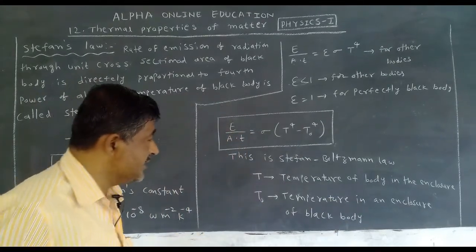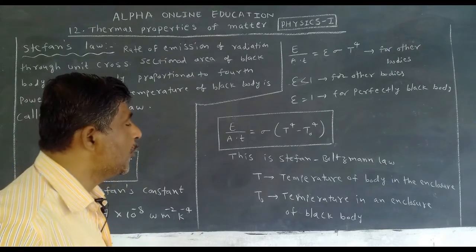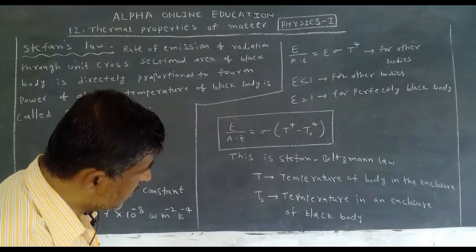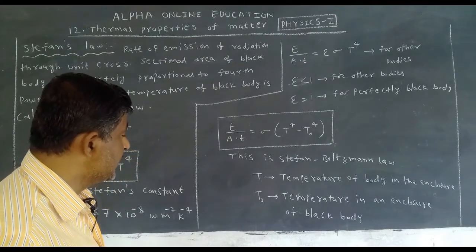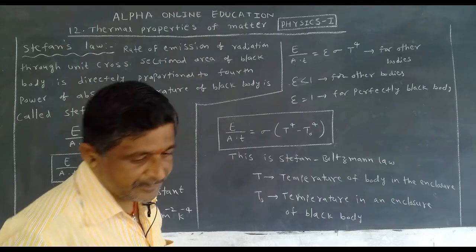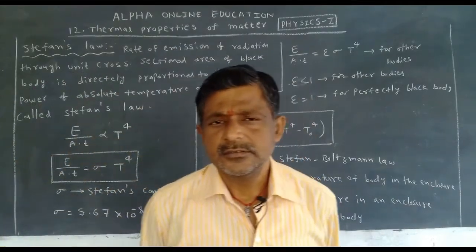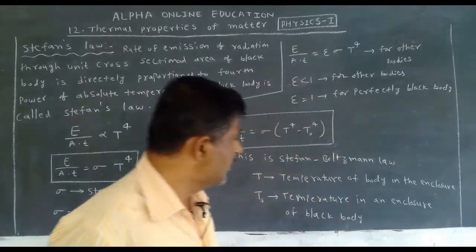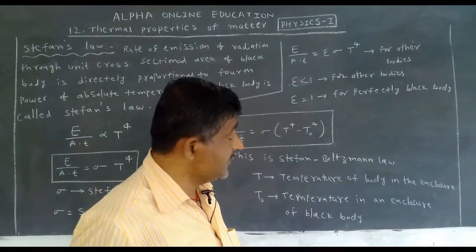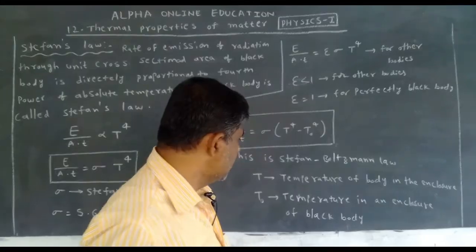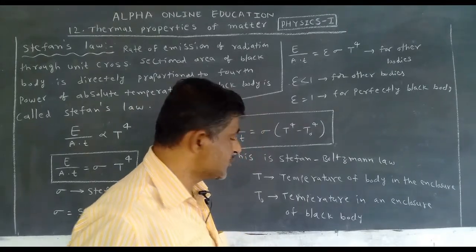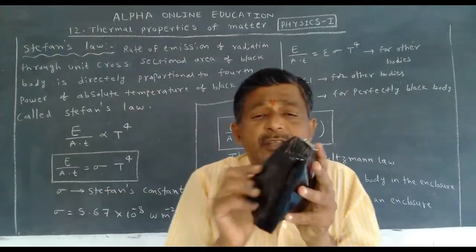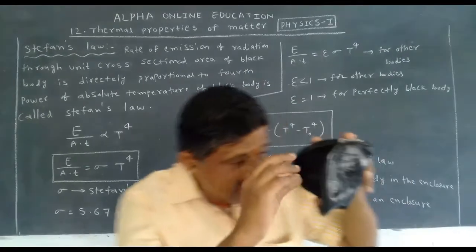What is T? Temperature of the body. You take any body in the enclosure. What is T naught? Temperature of an enclosure of black body. This means the enclosure looks like a black color but is not a black body.